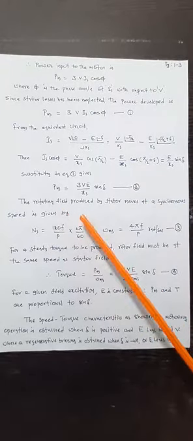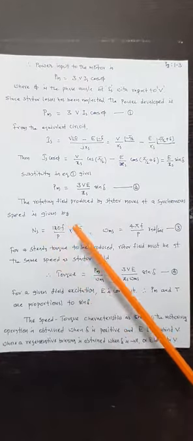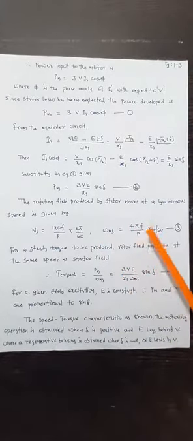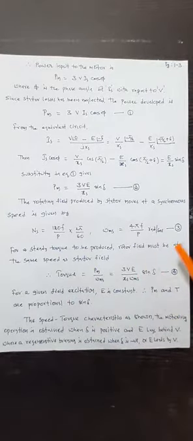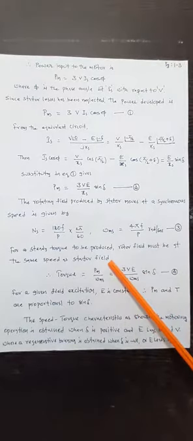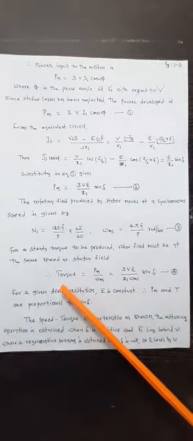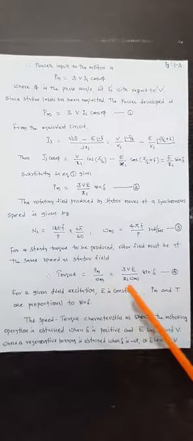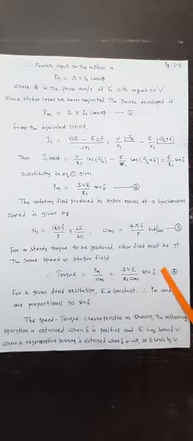The rotating field produced by the stator moves at synchronous speed, which is always 120 f by p. That should be converted into radians per second. Omega ms is equal to 4 pi f by p radians per second. This is equation number 3. For steady torque to be produced, the rotor field must be at the same speed as the stator field. Why? Because a synchronous motor always rotates at synchronous speed. So there is no rotor speed here, only synchronous speed. So torque is equal to Pm by omega ms, that is 3VE by Xs omega ms sin delta. This is the torque developed.